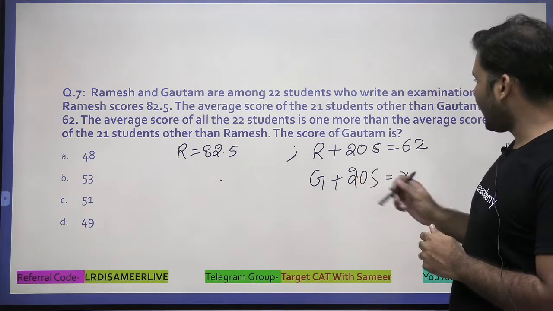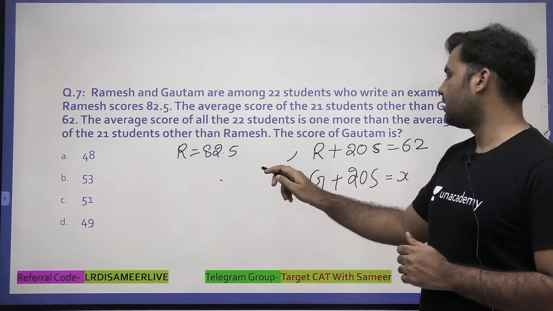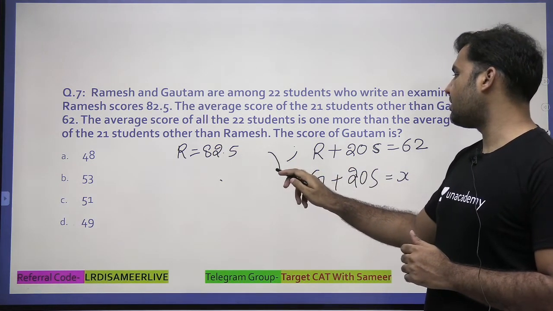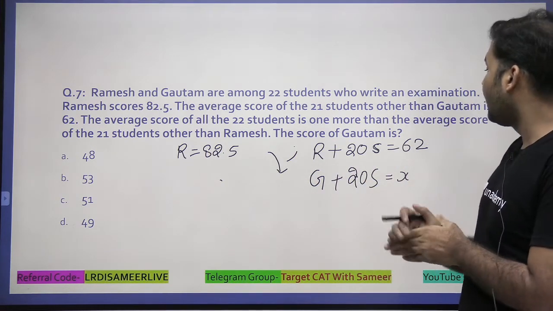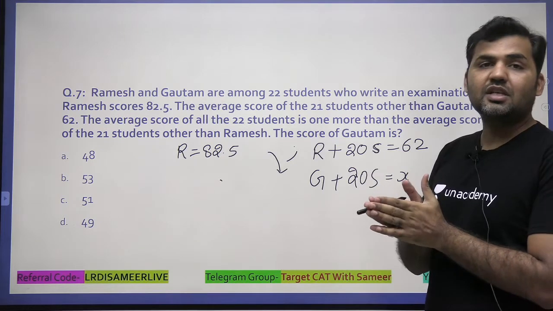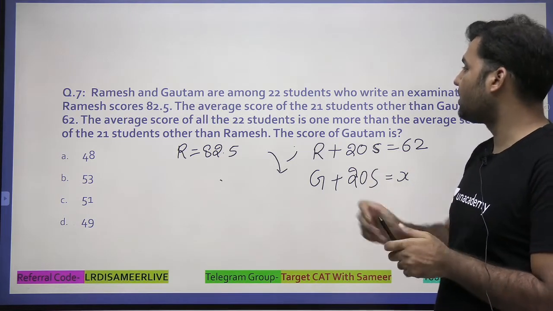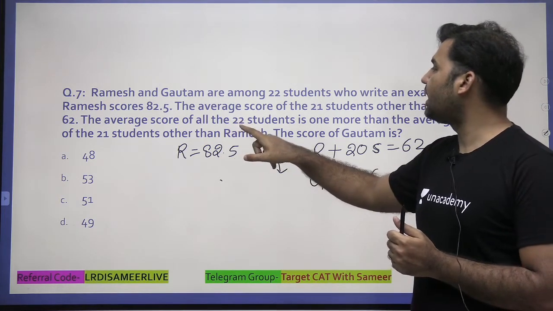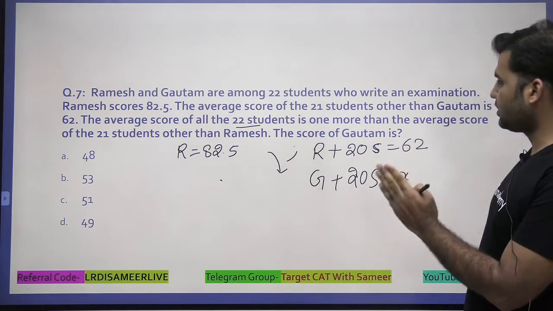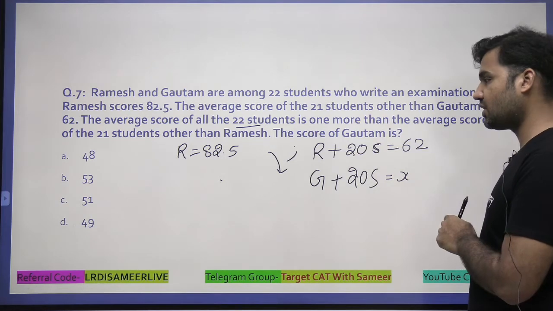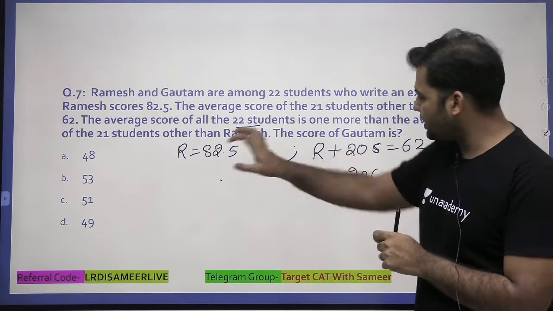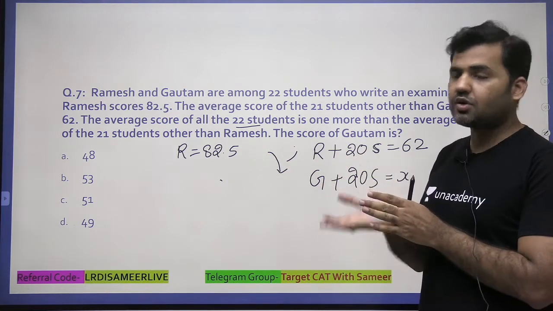Now, when I add Ramesh to this group of Gautam and 20 students, the average is increased by 1, because the average of all 22 students is one more than the average of the 21 students other than Ramesh. So when Ramesh is added to this group, the average goes up by 1.